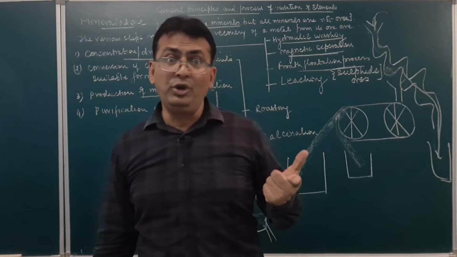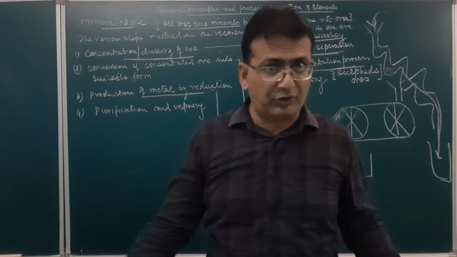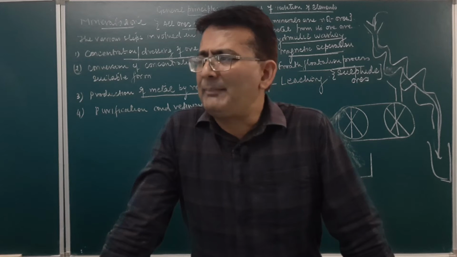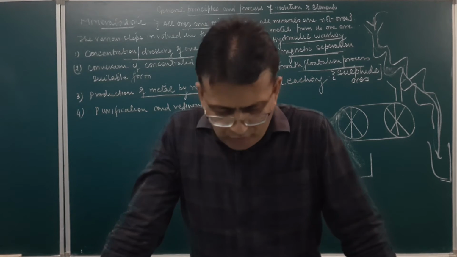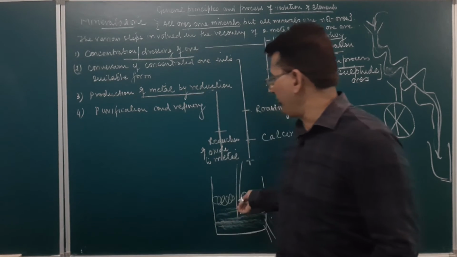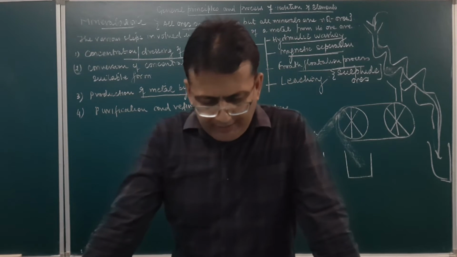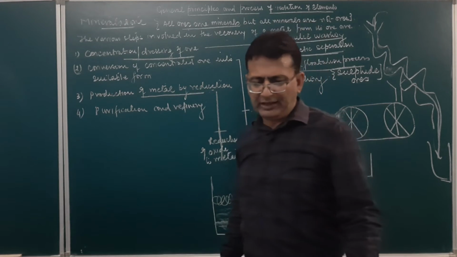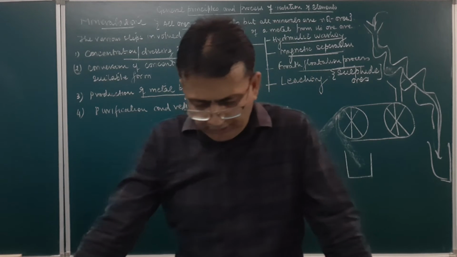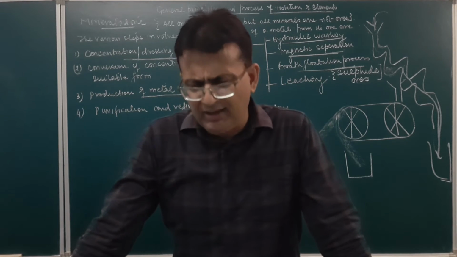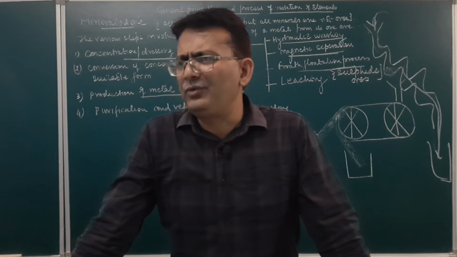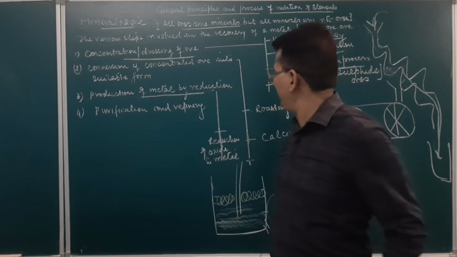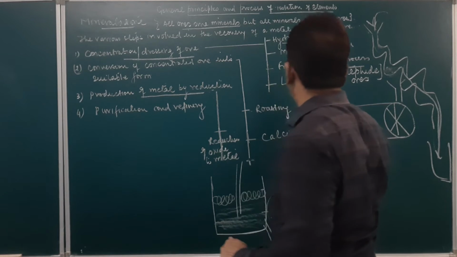So no one is going to ask you the details of the construction over here. It will be asked what type of impurities can be separated by the froth flotation process. It will be the sulfide impurities. Am I clear? Then there can be certain substances added to suppress the frothing, such as sodium cyanide and potassium cyanide. So I hope this is very clear to you.